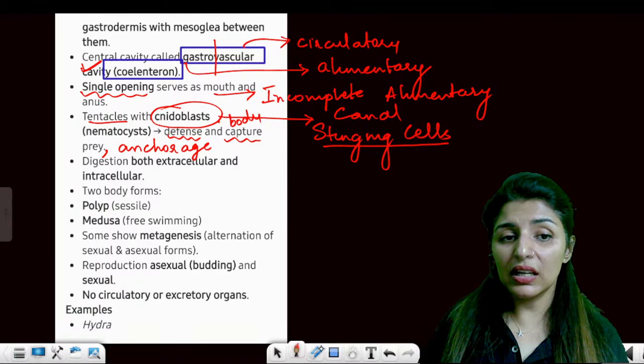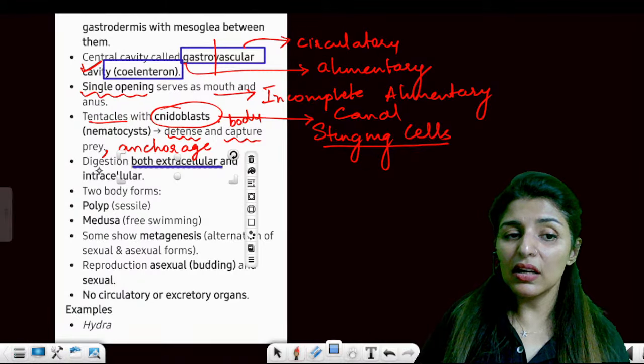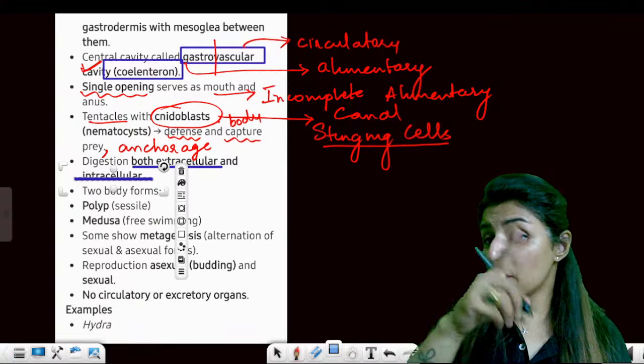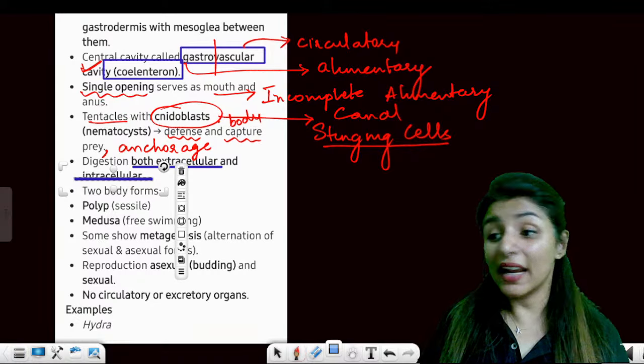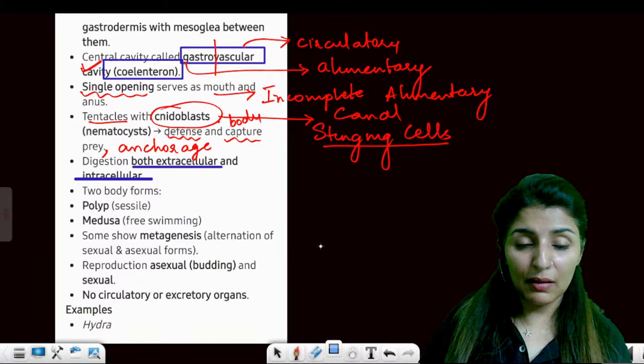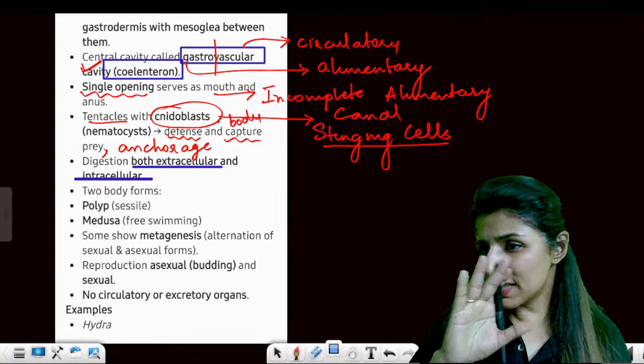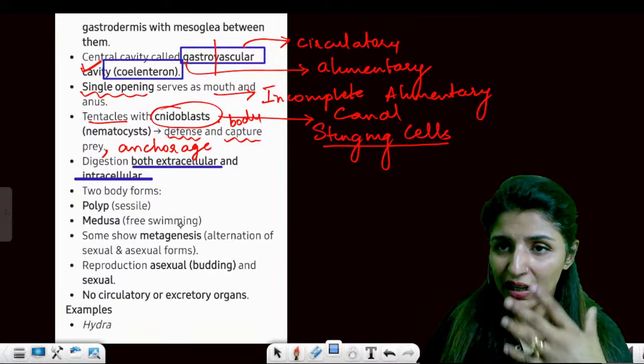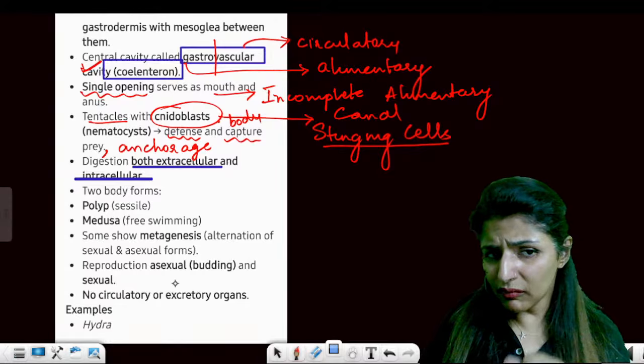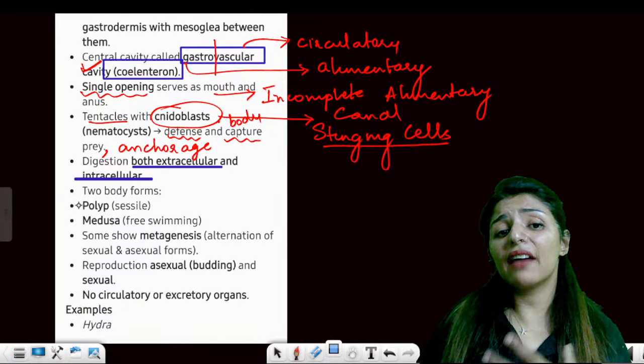Now digestion here is both extracellular and intracellular, while in Porifera it was only of the intracellular type. Now the coelenterates are not very boring. They have a very interesting lifestyle. What is so interesting? They have two body forms.